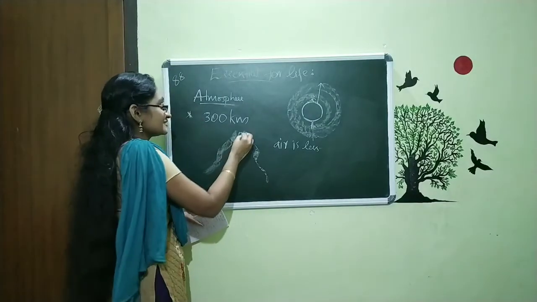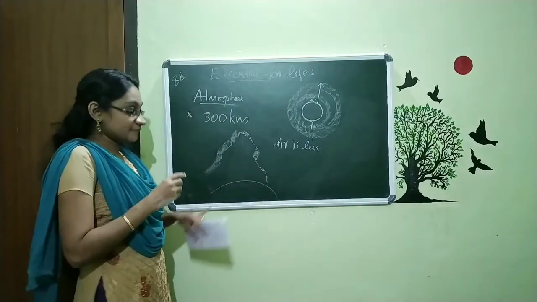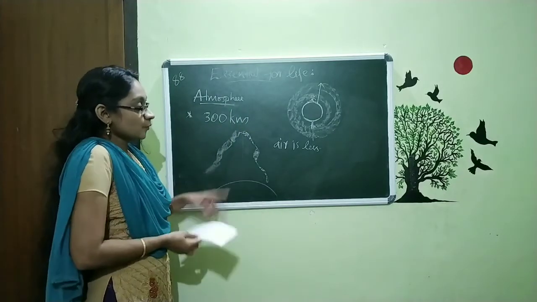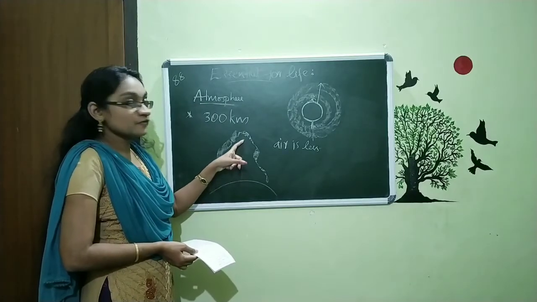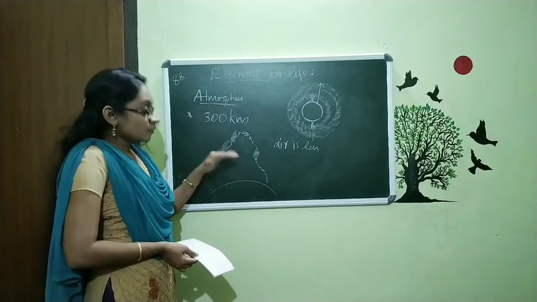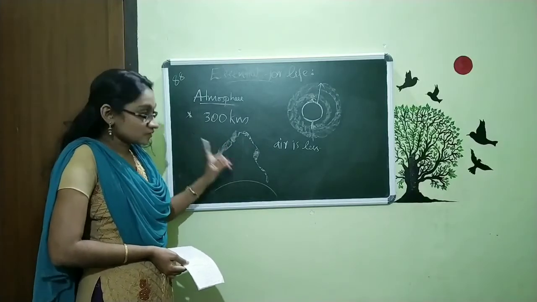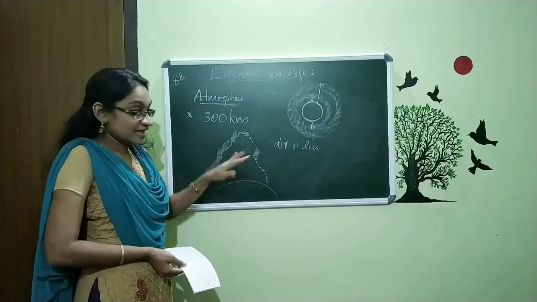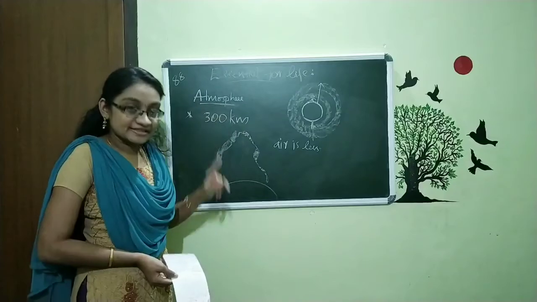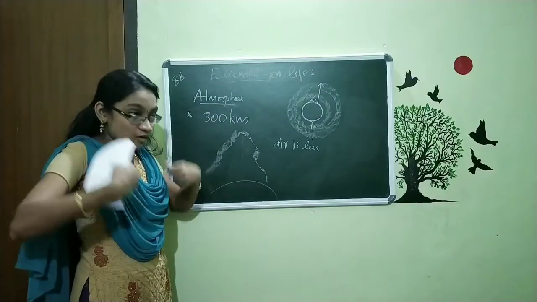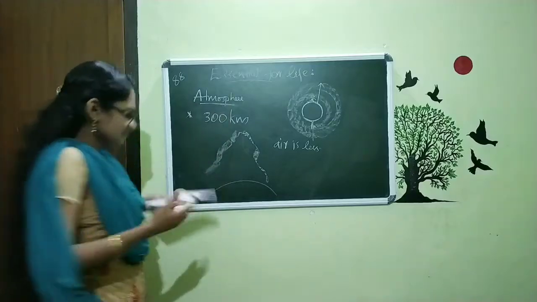Where are these mountains? These mountains have very great height. That means here what happens? We are moving from the surface of Earth to the top of our atmosphere. When the height increases, the content of air also gets less. When height increases, the air is getting less with the height. That's why mountaineers keep oxygen cylinders with them when they are climbing the mountains. Just remember that.